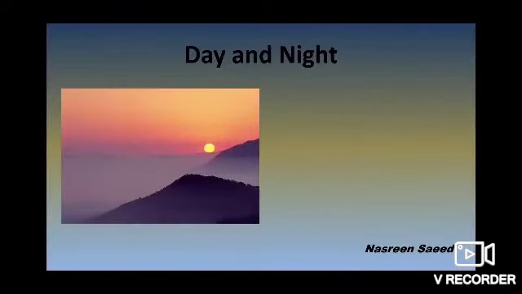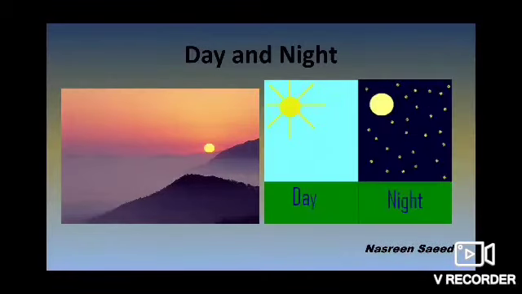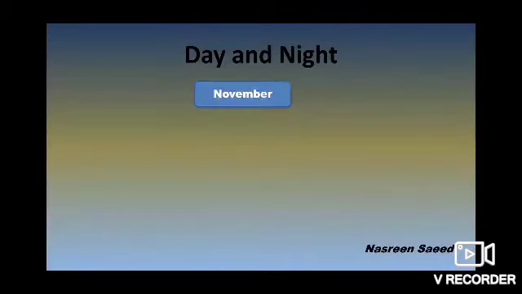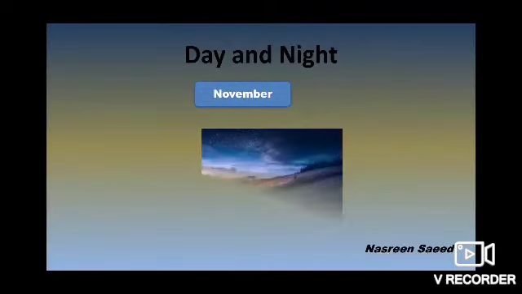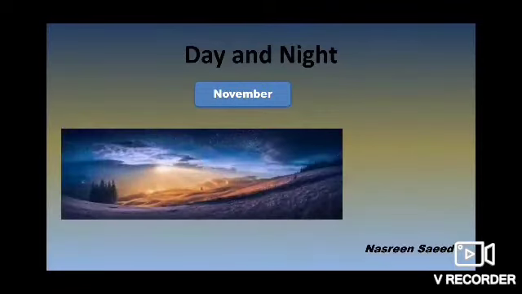Now we all know that one day has 24 hours, but 12 hours of daylight and 12 hours of darkness are not the same. In November, the sun rises a little later and sets a little earlier every day. That means the sun rises late and it sets a little earlier than the day before. So the days become shorter.